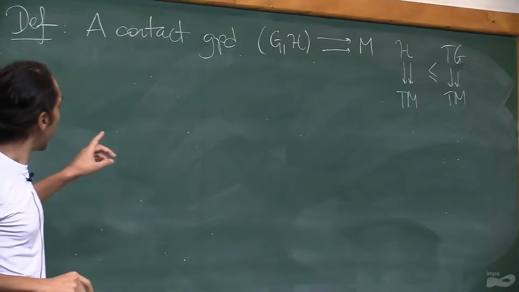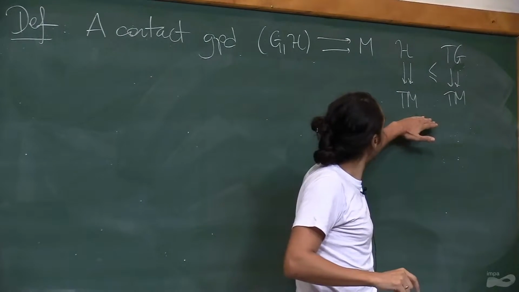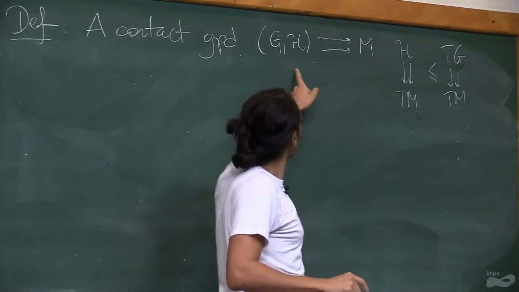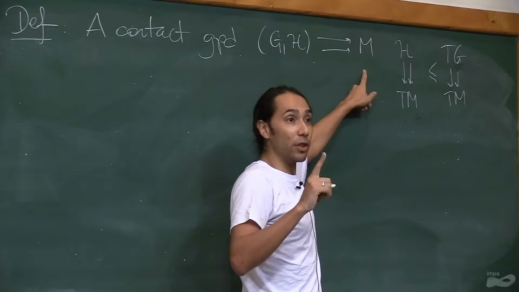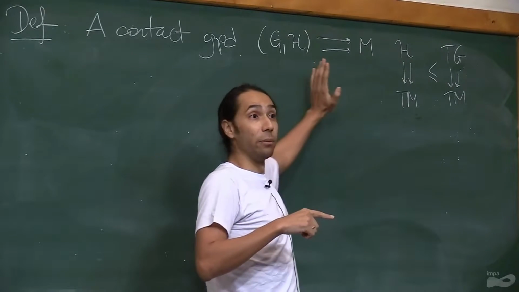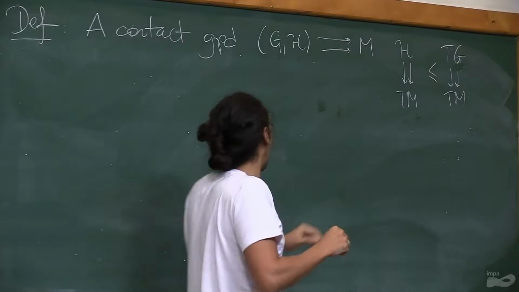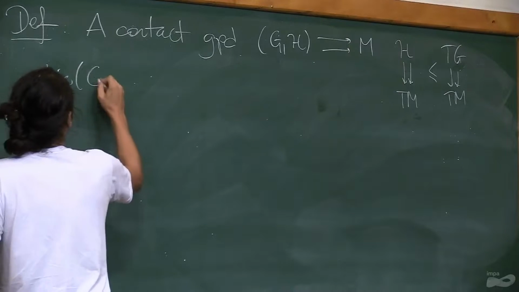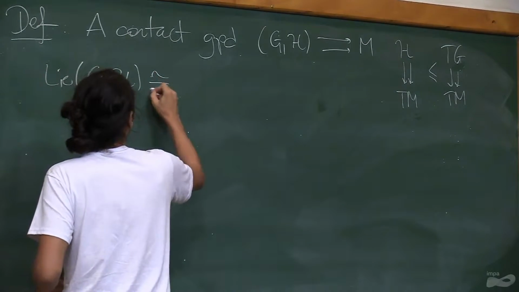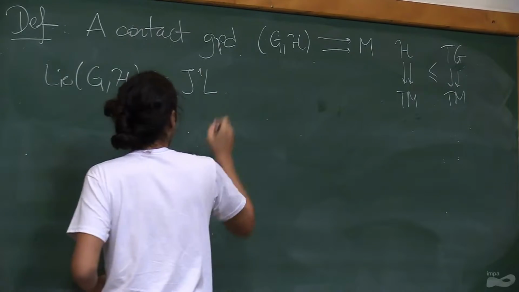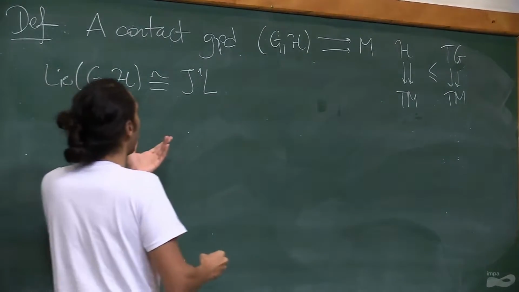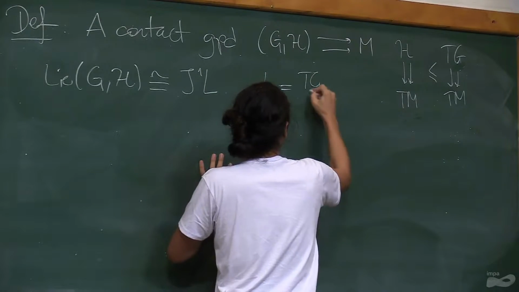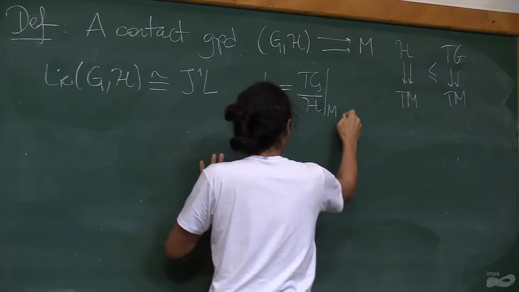And what one can do with this is that one recognizes that such a structure will always induce a unique Jacobi structure on the base, such that the target map is a Jacobi map. And in fact, the Lie algebroid of such a thing is always going to be isomorphic to J1L, where L is going to be TG mod H restricted to M.